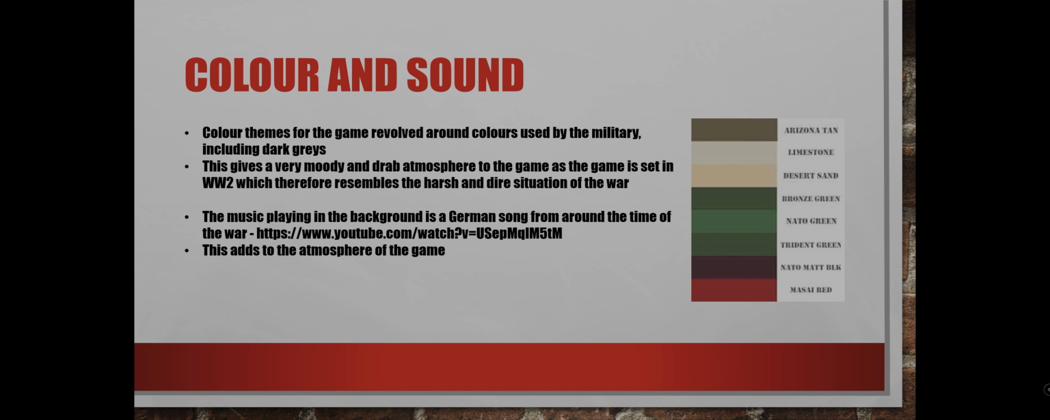So this is the colour and sound for my game. The colour themes for my game revolved around the colours used in the military, like greys, khaki greens, tans and this kind of thing, and this gives a very moody and drab atmosphere to the game, which resembles the time period that the game's set in, which is World War II.